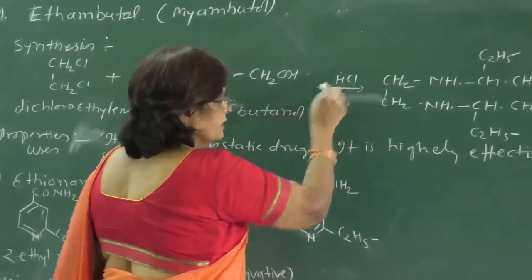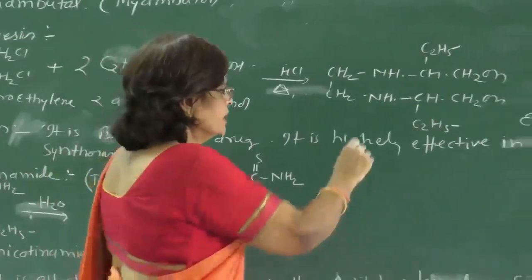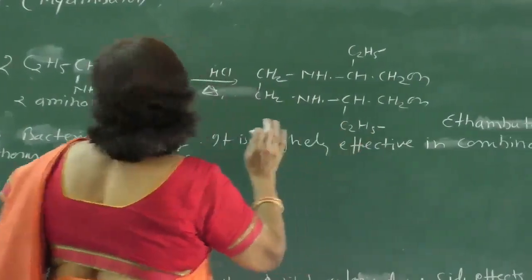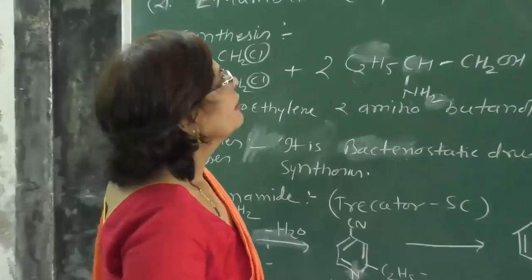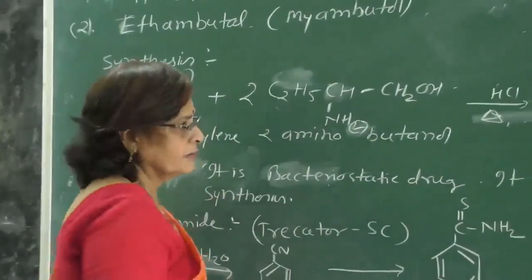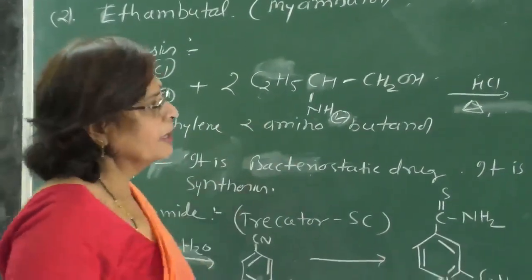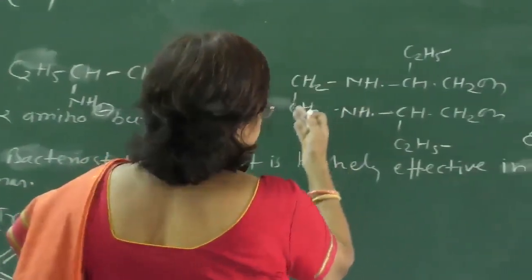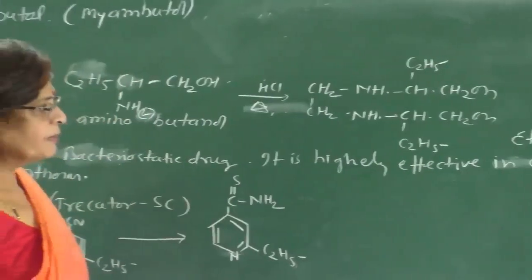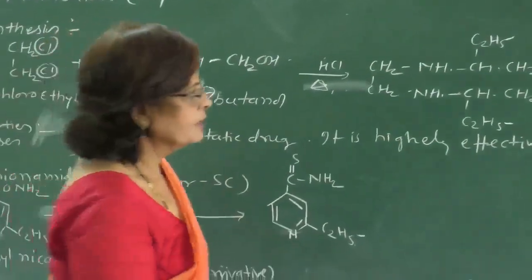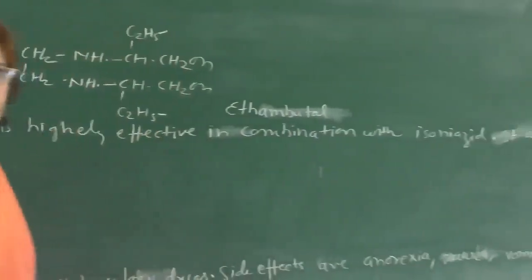On heating, in presence of acid medium, it gives this compound where these chloro groups are removed, and with this hydrogen, one hydrogen from each of the two molecules, we get this compound where this is the ethylene part, this is the aminobutanol part, and we get this product, that is ethambutol. Very simple synthesis of this compound.